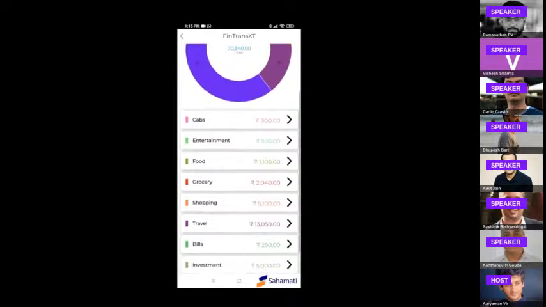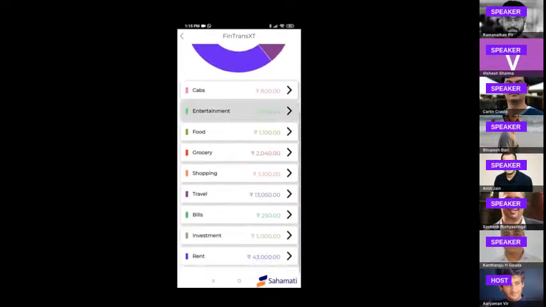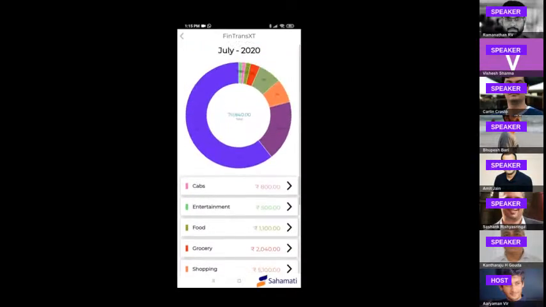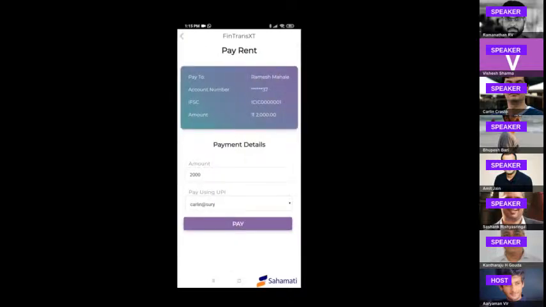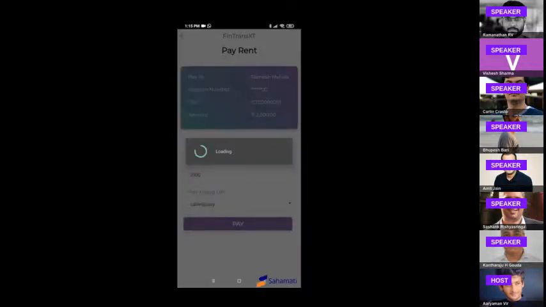The machine learning model is actually what enables all these categories to get marked for the individual transactions. The app also has the capability through its ML model to identify recurring payments. As you can see over here, the rent is due in 5 days. Not only do we autofill the UPI and the amount, but also allow you to make payments on these insights and recommendations that the app is telling you.